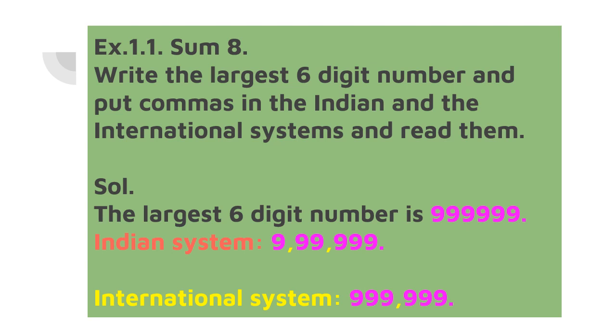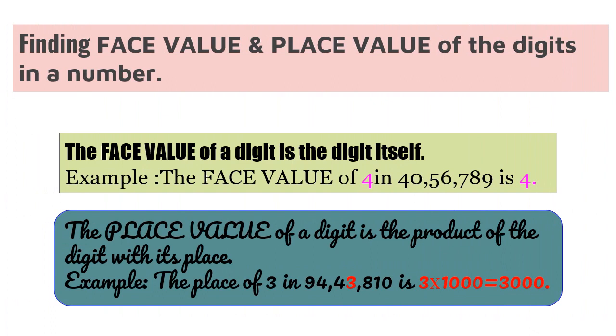Now we'll place the comma in international system. Again we'll start from the right corner. The first three digits belong to ones period and the next three belong to thousand period. Now let us read the number 999,999. Finding face value and place value of the digits in a given number. Now let us see about face value. Face value of a digit is nothing but the digit itself.